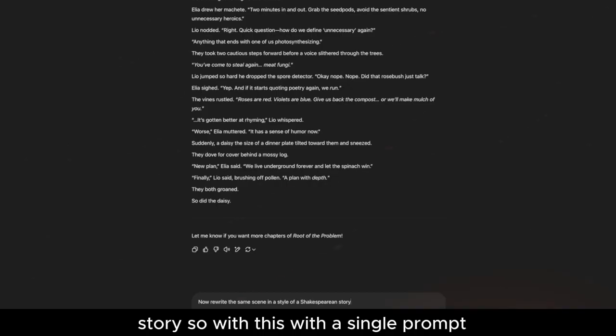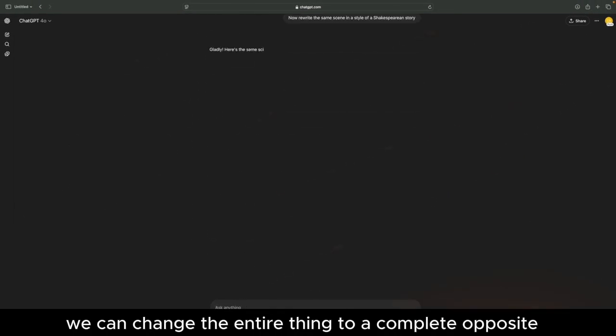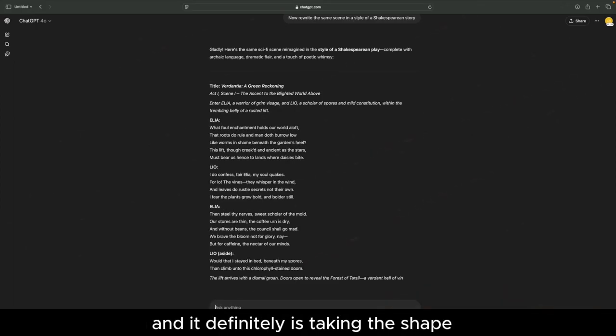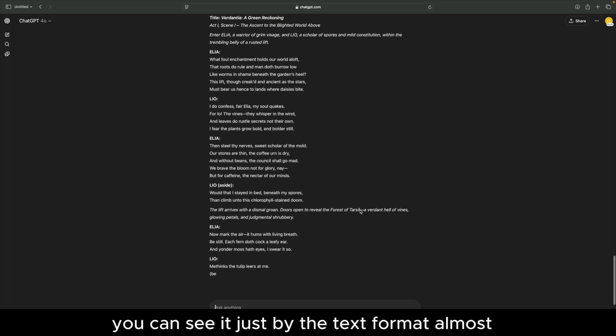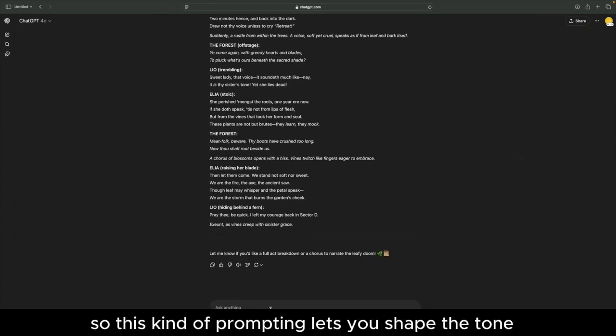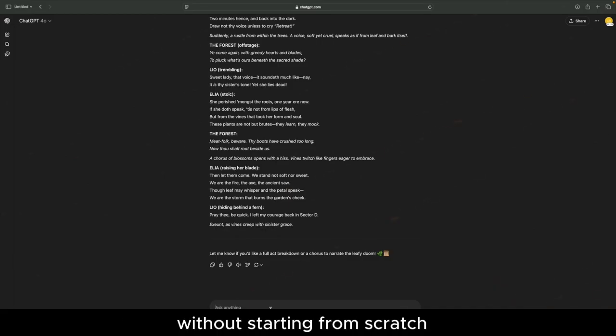So with a single prompt, we can change the entire thing to a complete opposite, from a comedy to a Shakespearean story. And it definitely is taking the shape. You can see it just by the text format almost. So this kind of prompting lets you shape the tone, pacing, and even the format of your story without starting from scratch each time. This is a giant time saver. But now let's move on to the next.